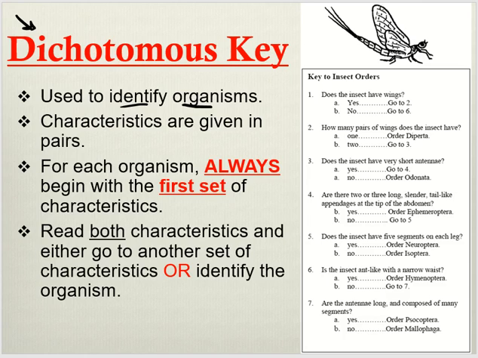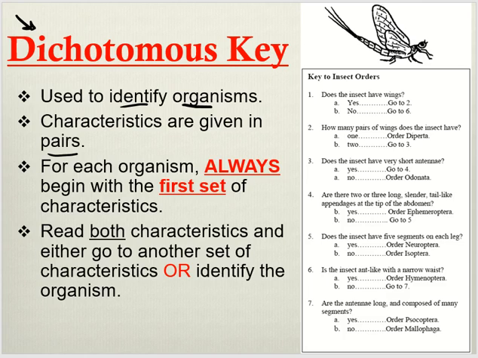Characteristics are always given in pairs. You have a choice. It's a yes, no, or a number like 2 or 4. Different characteristics of organisms would possibly fit with that organism. You always begin with number 1, and you work your way through all the characteristics until you get to your answer.